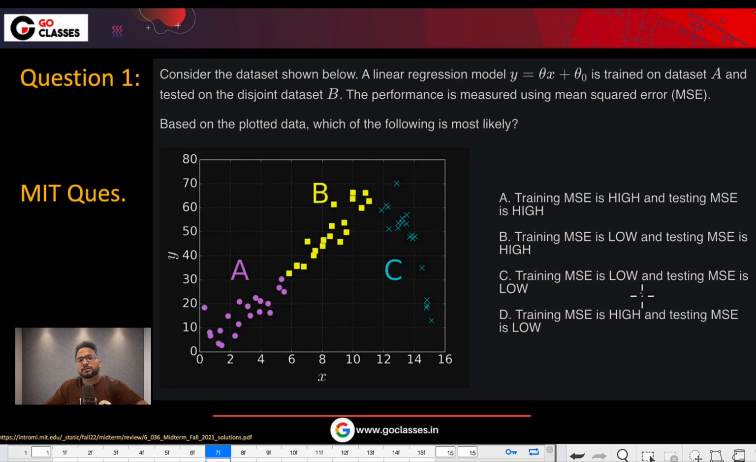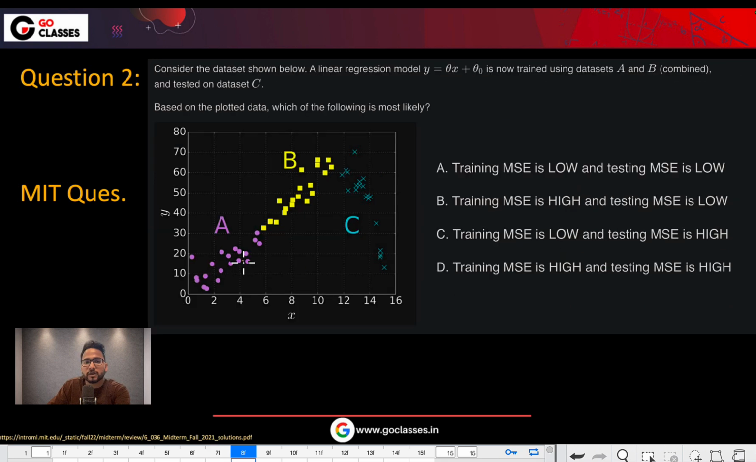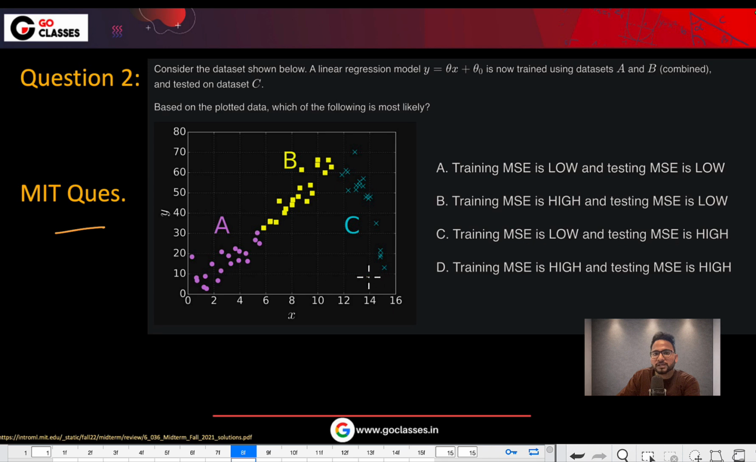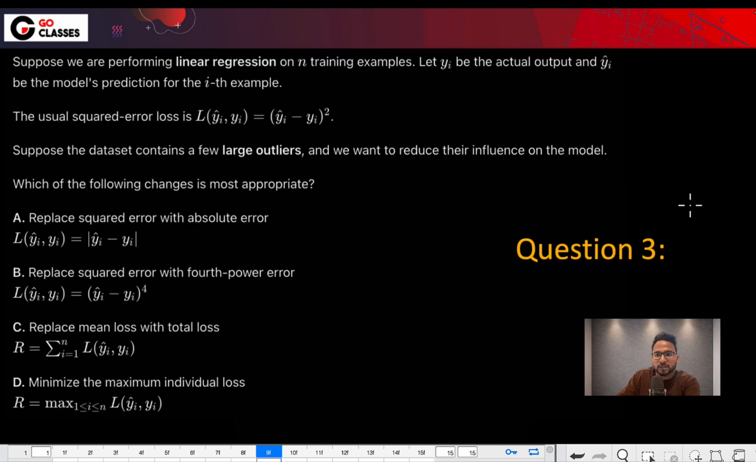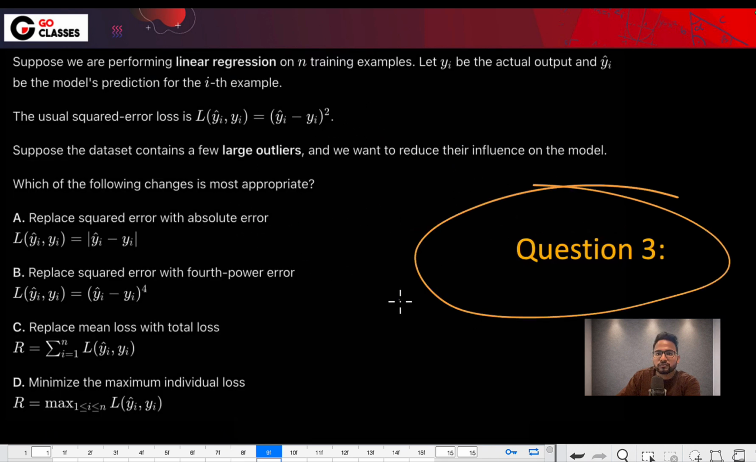Now let's see this question. This is question number 1. Okay, you can solve this question, I think. Okay, this is a good question. I've taken this question from MIT University. Similar kind of question from MIT itself. Question number 2. Then there is a different and interesting question, which is question number 3.